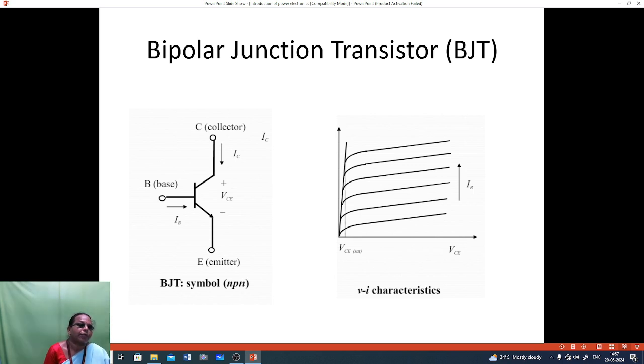This is the symbol for BJT. It has three terminals: base, emitter and collector. Here this is the VI characteristics. The VI characteristics are drawn between VCE, that is collector emitter voltage, and IC or base current.